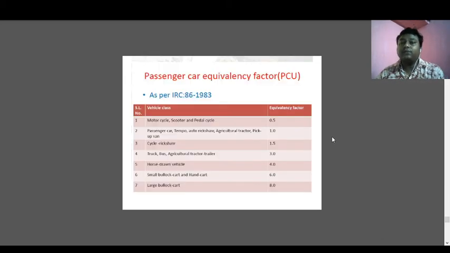The standard values are given as per IRC 86, and again this PCU value is different for the rural road and the urban road. So this is one type of PCU conversion value. If suppose there are 10 two-wheelers or motorcycles, we have to multiply the 10 by a factor of 0.5, meaning we convert the two-wheeler into a four-wheeler. The passenger car, as we convert all vehicles into a passenger car, is considered to be 1. Next is the cycle rickshaw, this is 1.5, trucks or buses it is 3, and in this way for different types of vehicles the different PCU value or equivalent factor is given.